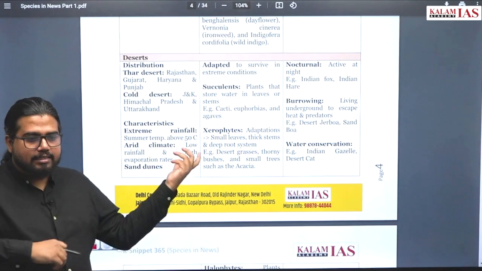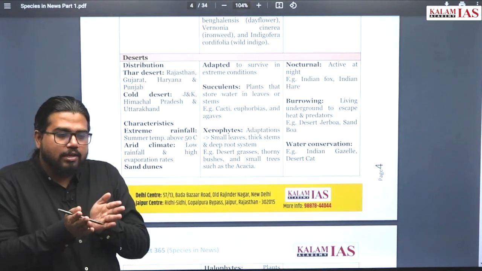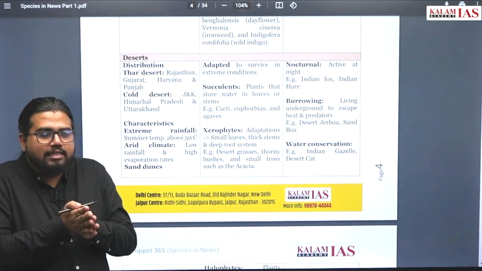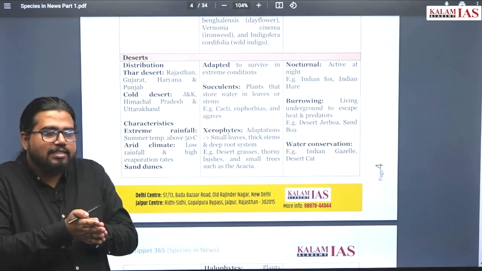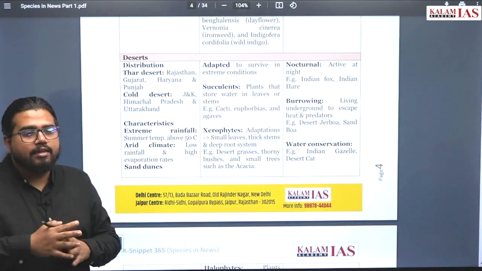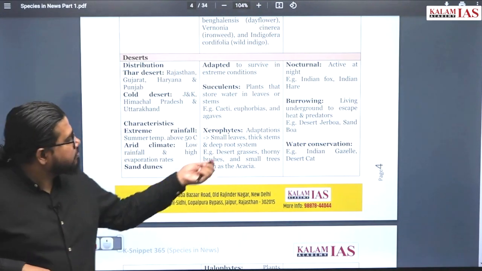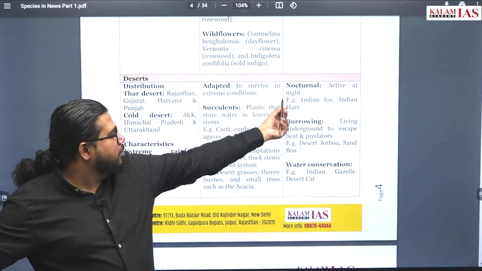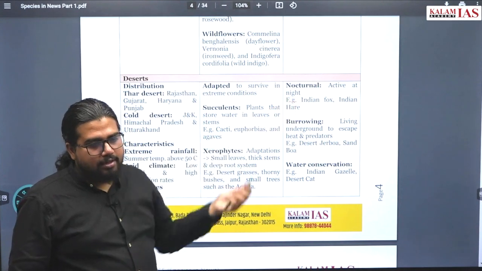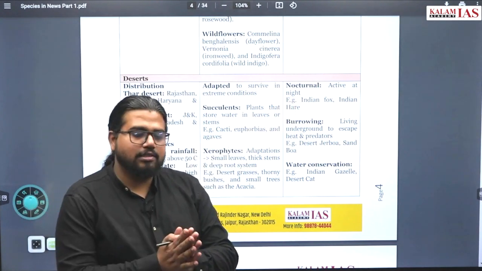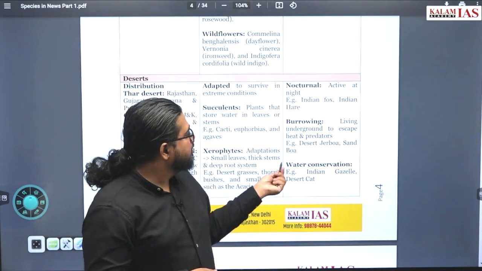Plants you can find in these regions also have leaves with the property of closing down. This closing down happens to conserve the water during unfavorable conditions. Many animals will be nocturnal. They become active at night because day temperatures are extremely high.